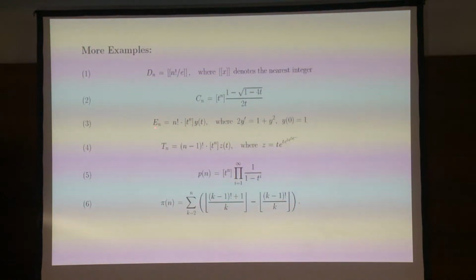This is a formula for Euler numbers. It's in terms of coefficients in a power series, and this power series can be defined as a solution of this differential equation with some initial conditions. And if you think about it, it does allow you also to compute Euler numbers. It's just not a super efficient algorithm. Okay, we can do better.